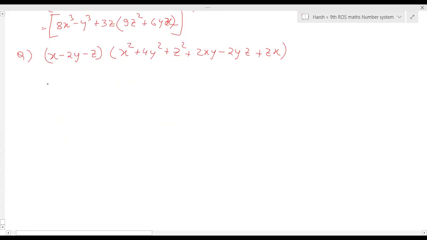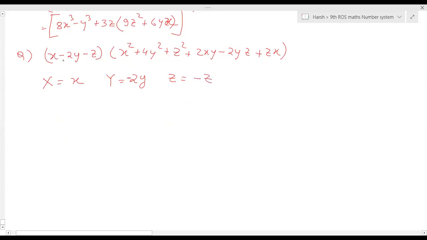So here what will be x? This one. What will be y? Yes, anyone? Ashita, what will be y here? So 2y. 2y, correct? Anyone has any different answer? Minus 2y. What will be z? Minus z.